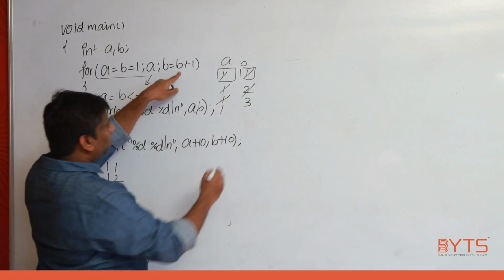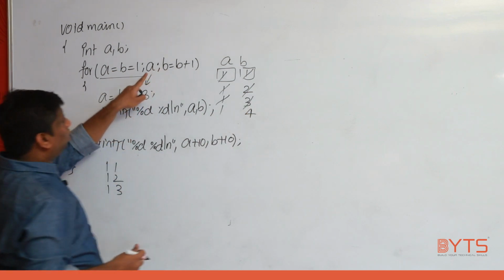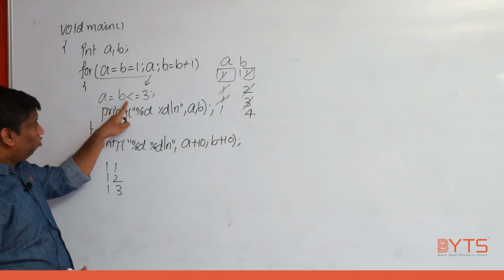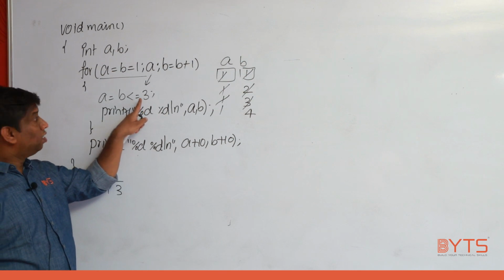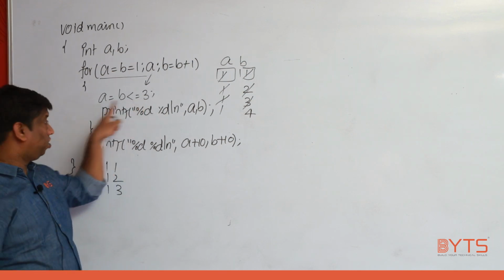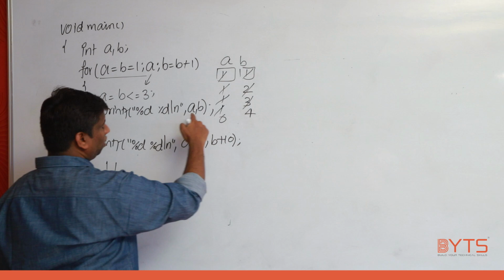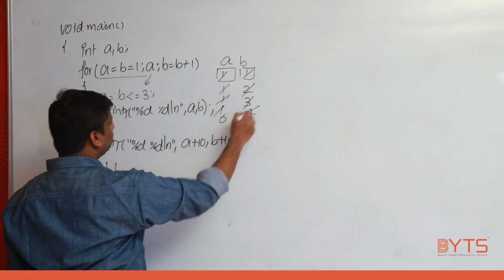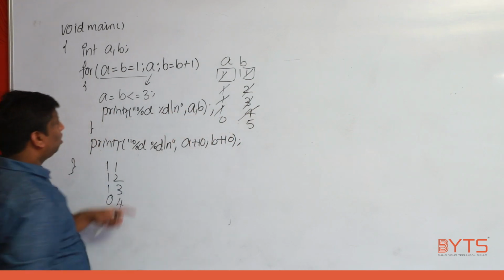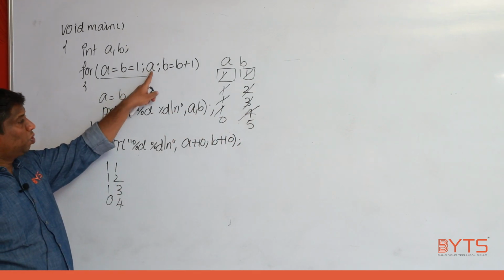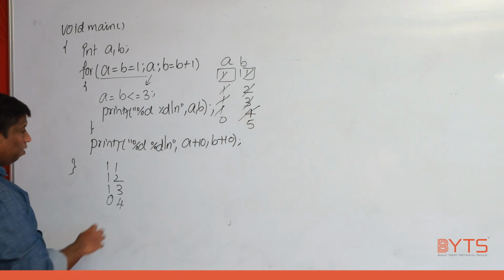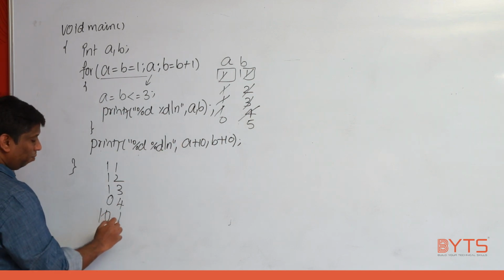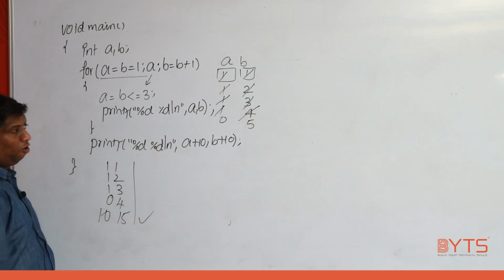End of the loop, come here. 3 plus 1, 4. A value is 1, come inside. 4 less than or equal to 3, how much? False. See, this is not the loop condition. Don't come out. Just update the value of A. Next statement, print 0 and 4. End of the loop, come here. B is equal to B plus 1, B value is 5 and A value is 0. 0 means what? False. Come out and print 0 plus 10, 10, 5 plus 10, 15. This is what the output is.